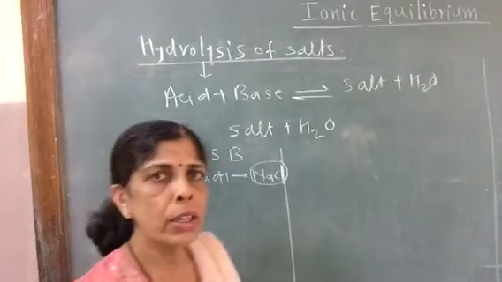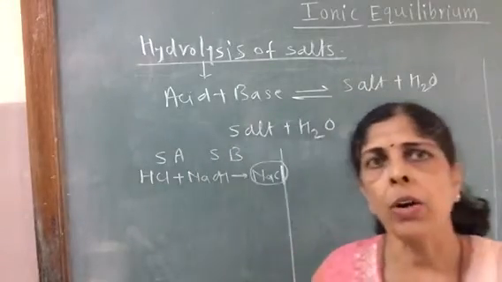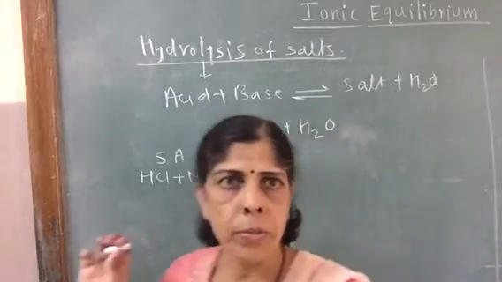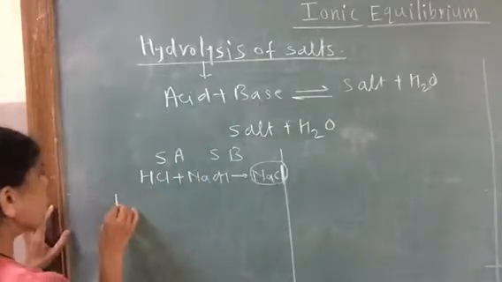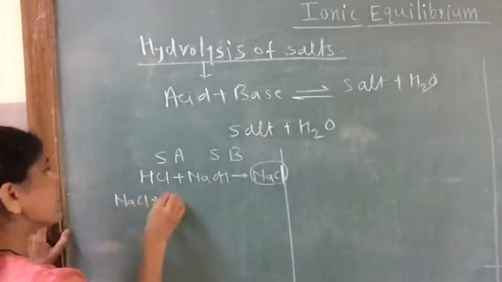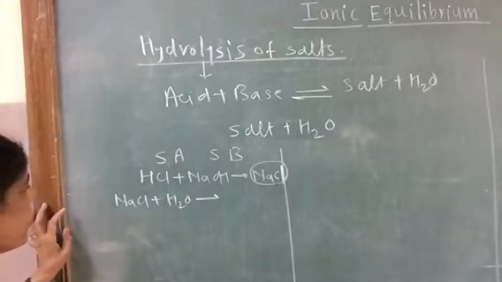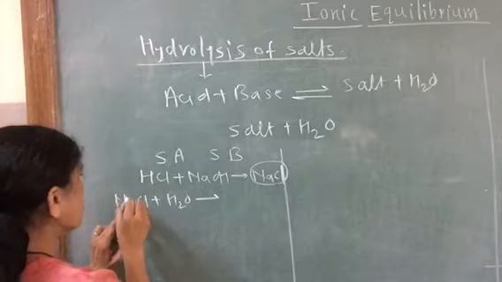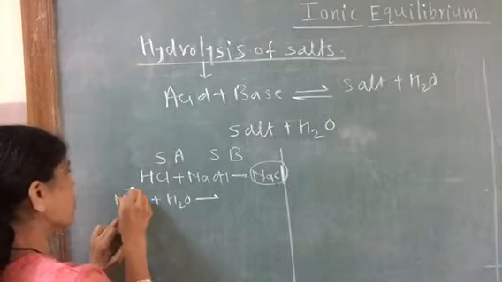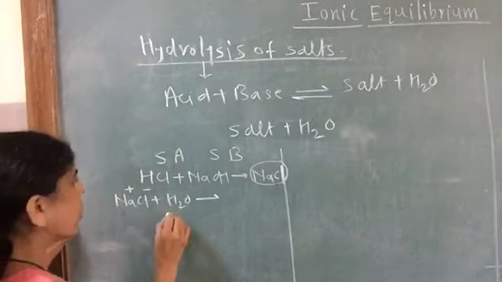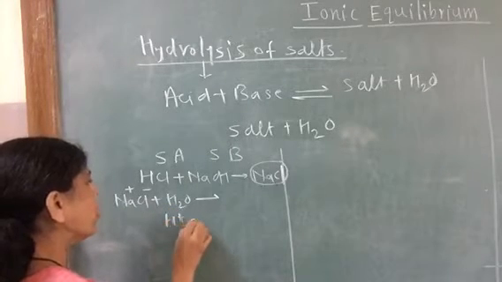Let us see how it will get hydrolyzed. What will happen if you add this particular salt in water? NaCl plus water. What is going to happen? We have the ions of the salt, Na plus and Cl minus, and the ions of water, H plus and OH minus.